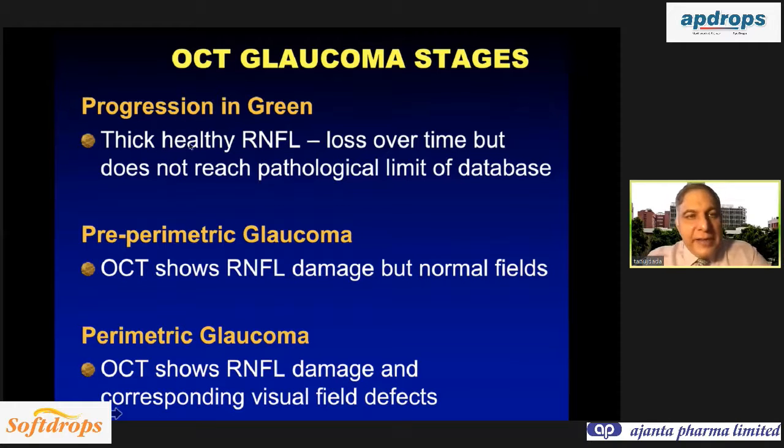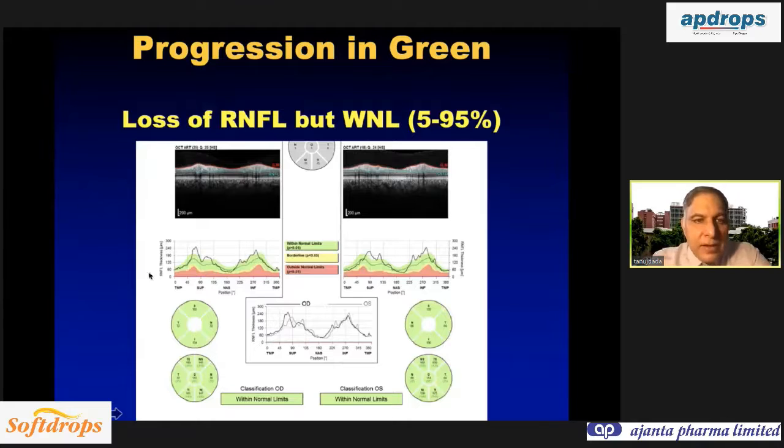So here you are getting RNFL damage, but it is still within the normative database. So it is not going to flag it as pathological. So imagine this is the normal RNFL. It is supranormal here, okay? So if this patient goes down 50%, it will still be within the normative database, but the patient has progressed.